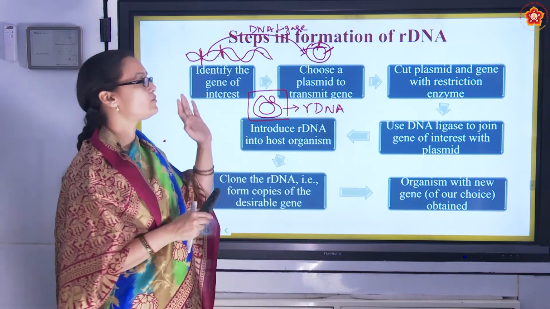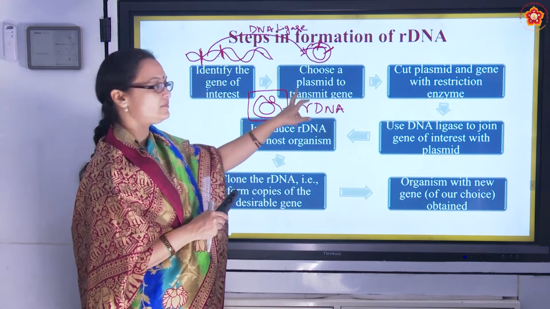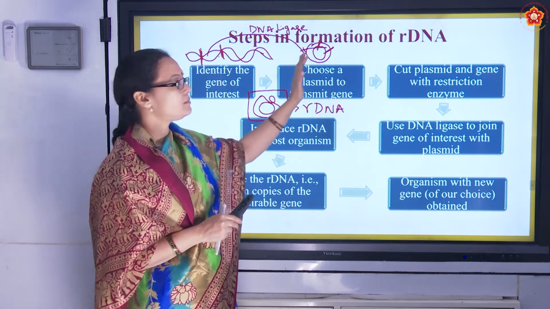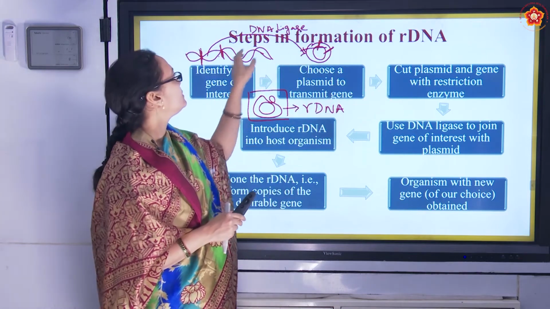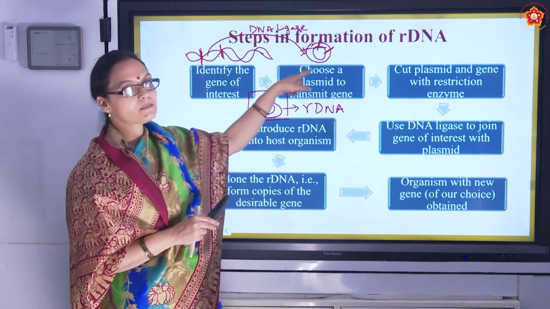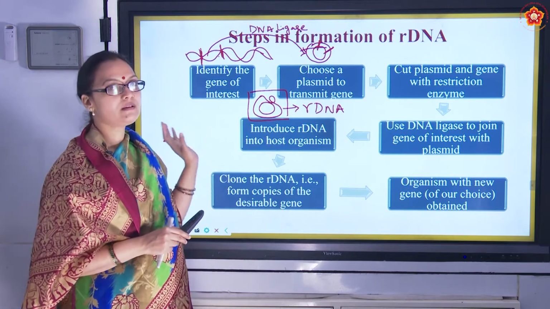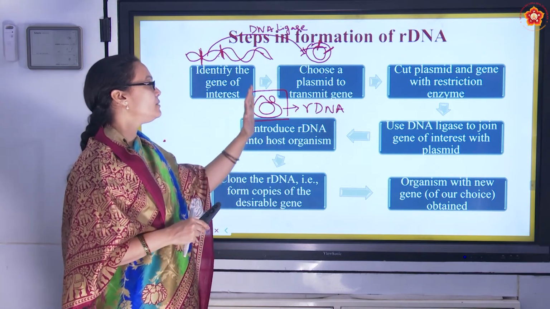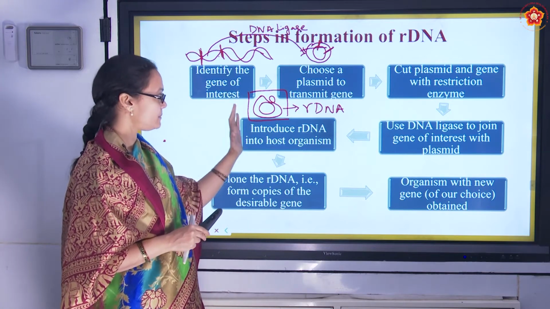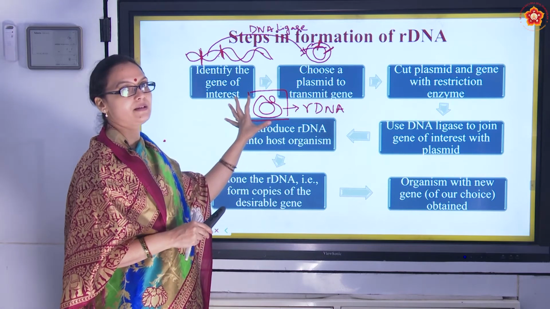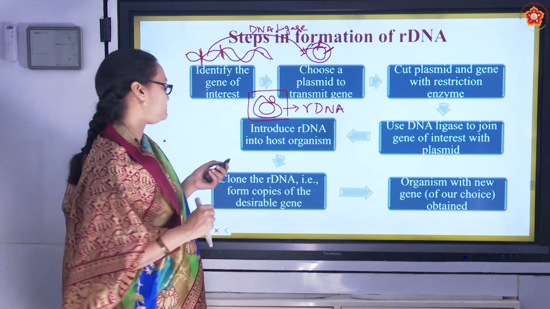So these are the steps in the formation of recombinant DNA. First we identify the gene, then we identify the plasmid, and we make a cut in both of them using the scissor, that is restriction enzyme. Then we glue this gene of interest into the plasmid by using DNA ligase. Then we get a new gene, that is recombinant DNA. And what do we do further? We make further copies, identical copies of the same template, so that we get many organisms of the same gene.